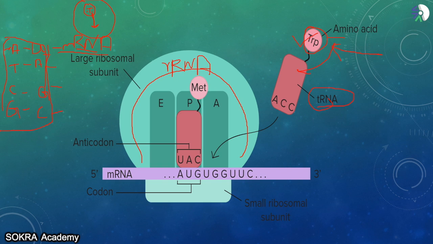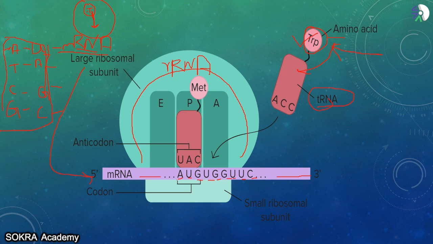So what is happening when this mRNA is coming here? I told you this mRNA comes from the nucleus and goes into the cytoplasm. So here it is present in the cytoplasm. This pink line you can see is entirely mRNA. This mRNA is transcribed from the DNA and is carrying a certain type of message. What is this message? This message is A, U, G, U, G, G, U, U, C. This is the message that mRNA is carrying.